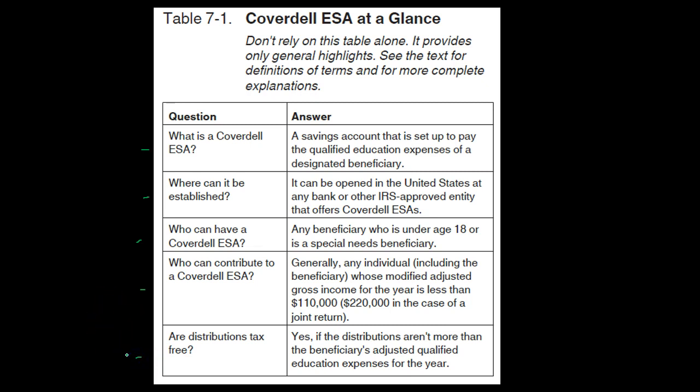Are distributions tax-free? Yes, if distributions aren't more than the beneficiary's adjusted qualified education expenses for the year. So this is the benefit. At the distributions from the account, do we have to pay taxes on those? And the goal here is no, we don't have to pay taxes on those. That's going to be kind of the point.